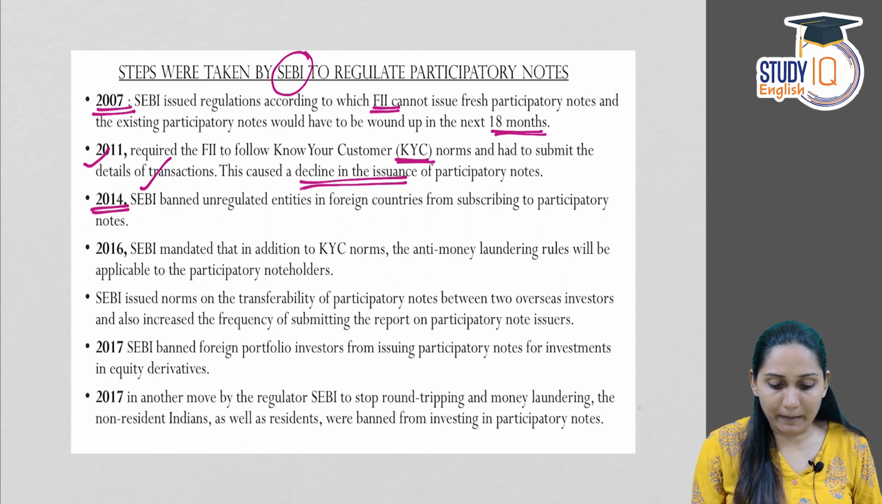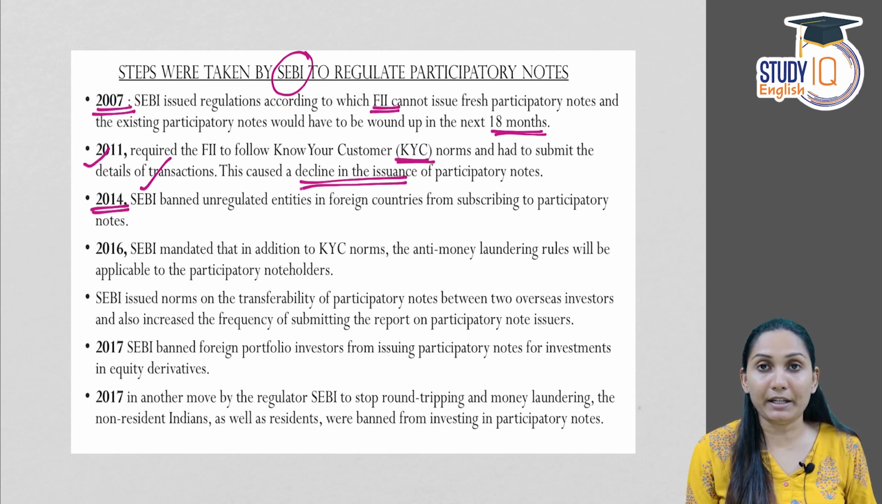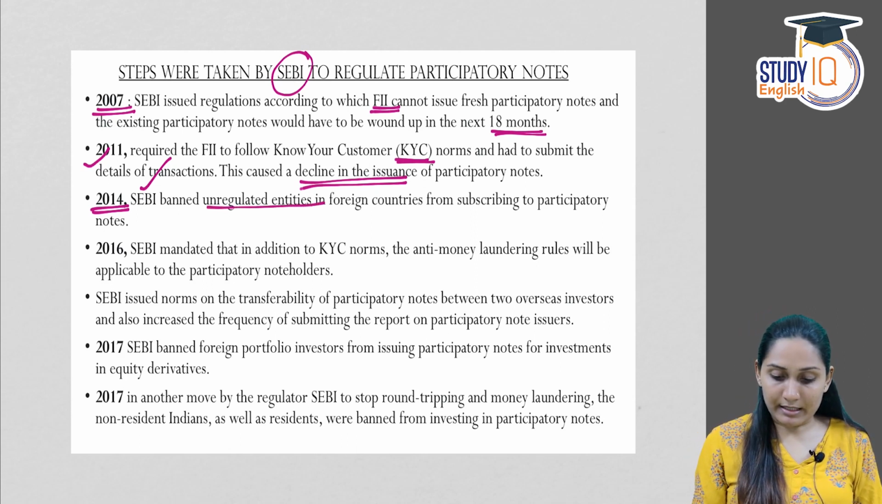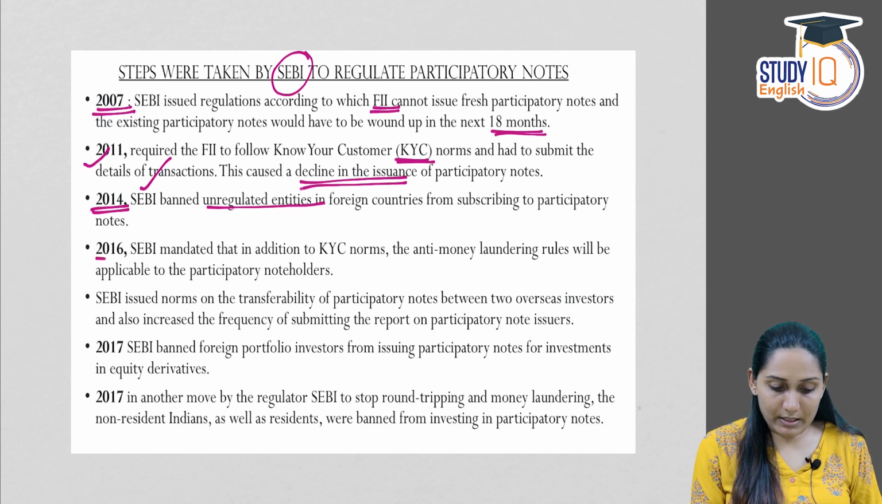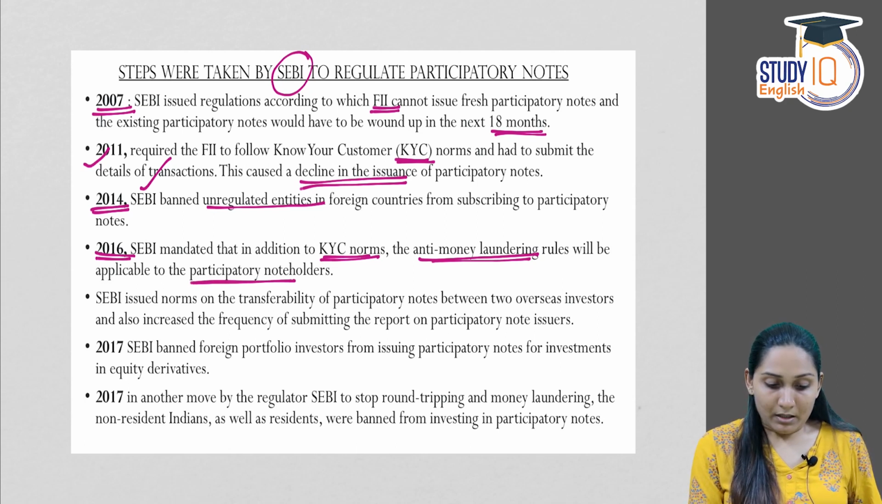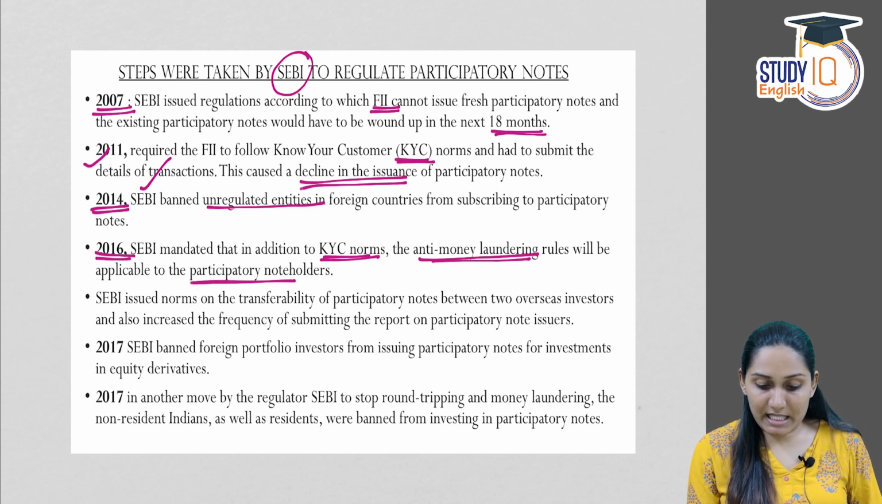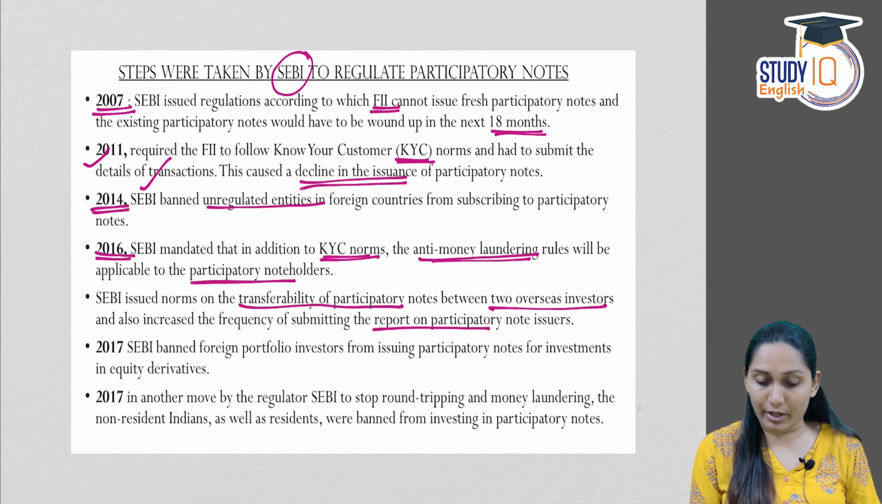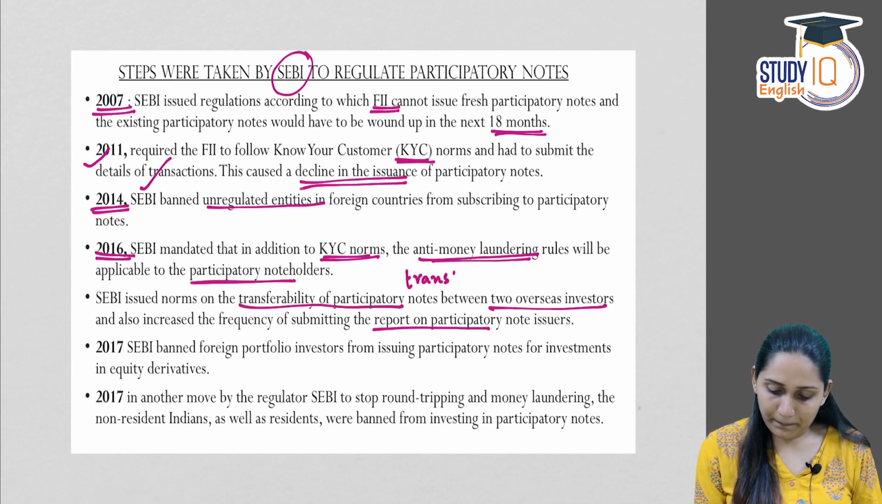In 2014, SEBI banned unregulated entities in foreign countries from subscribing to participatory notes. In 2016, SEBI mandated that in addition to KYC norms, anti-money laundering rules will be applicable to the participatory note holders. SEBI also issued norms on the transferability of participatory notes between two overseas investors and increased the frequency of submitting the report. All these were done in order to improve transparency.